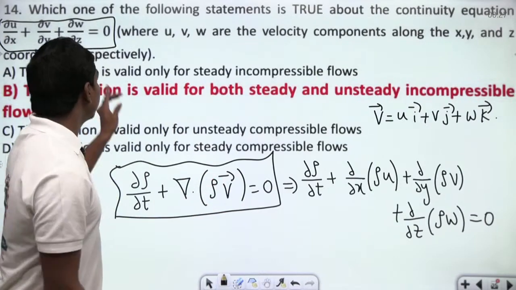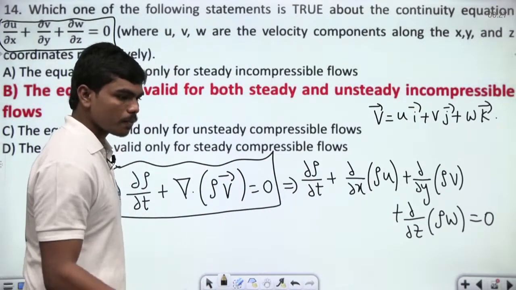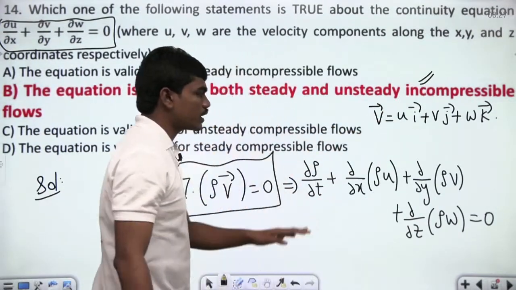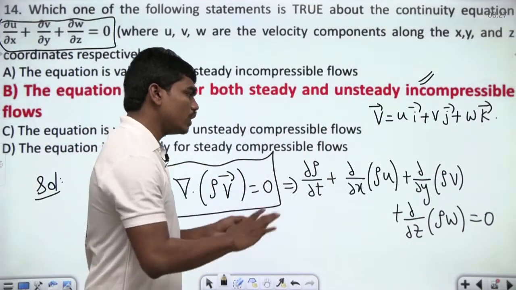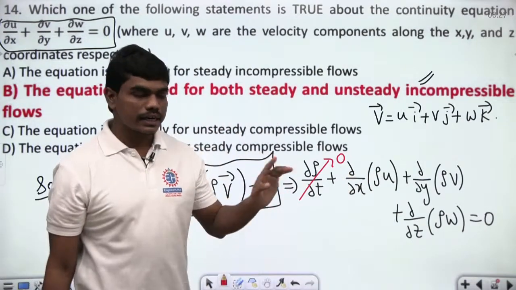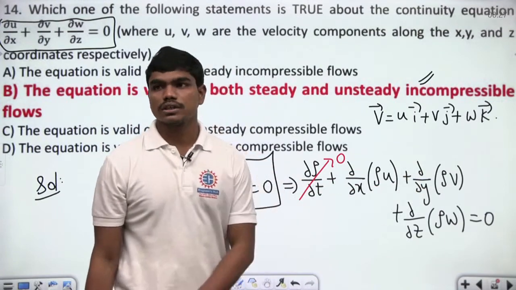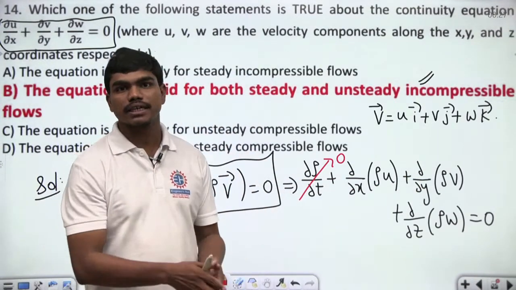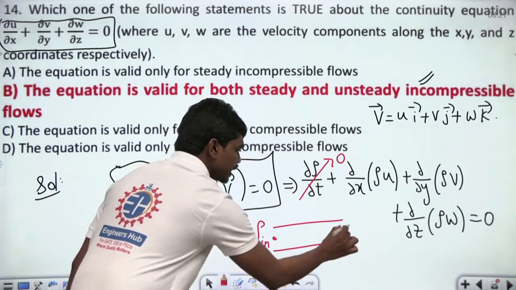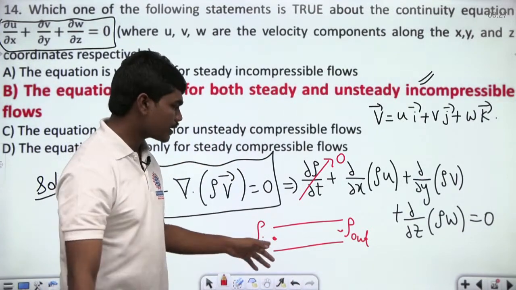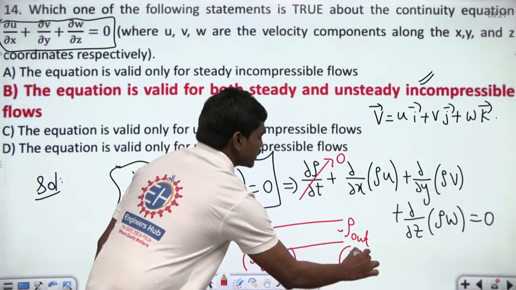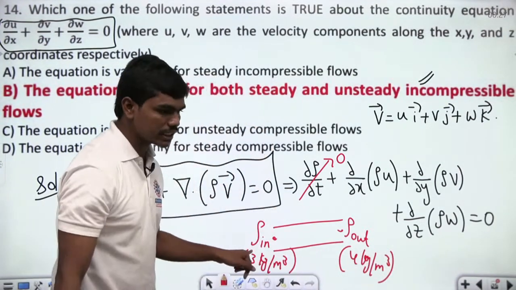Anyhow, let's get back to this. So if this equation has to come into this form, look, I'll tell you. Once the flow is incompressible, if you assume only steadiness, then only this term will go to 0. If steadiness is the only thing, then this rho need not be a constant. Clear? Because even in steady flow, if this is a pipeline, with rho inlet and rho outlet, they need not be the same. Of course, if this is 3 kg per meter cube and this is 4 kg per meter cube, then still this is a steady flow, because this 3 doesn't change with time and this 4 also doesn't change with time.